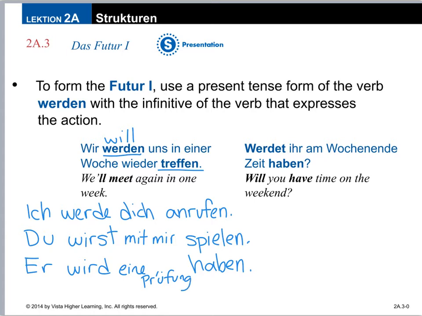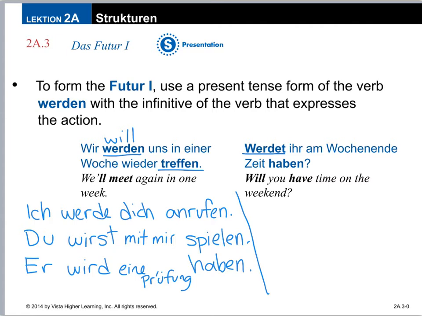Now, on the right-hand side, the example here has werdet at the very front of the sentence, because when you move a verb to the front, now it's a question. So, werdet ihr am Wochenende Zeit haben? So, will you guys have Zeit? Will you guys have time am Wochenende?